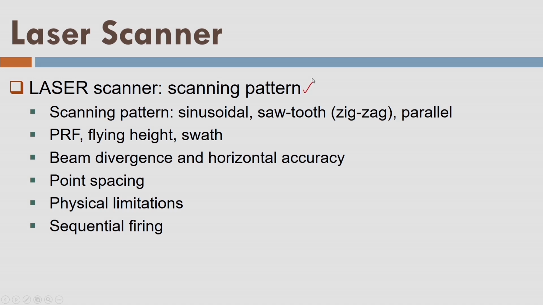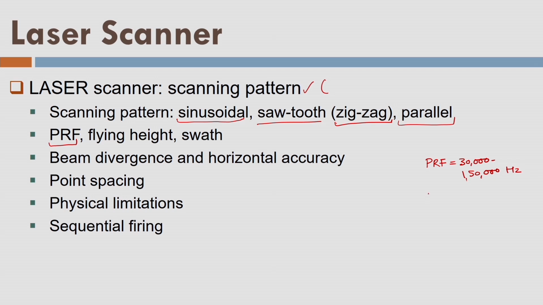The scanning pattern, we have just talked about the one zigzag pattern or the sawtooth pattern or the Z-shaped pattern. It can also create some kind of sinusoidal pattern or parallel pattern. We will see these patterns in the coming slides. Now we have point repetition frequency of the laser scanner. So point repetition frequency is generally in the order of 30,000 to 150,000 hertz, or so many pulses in 1 second.